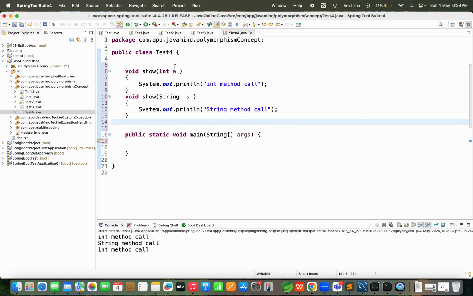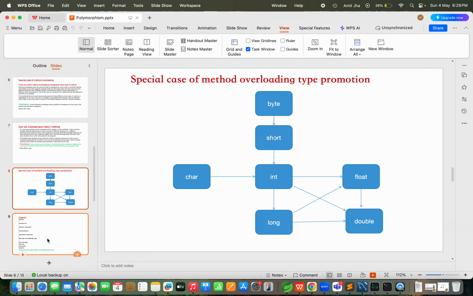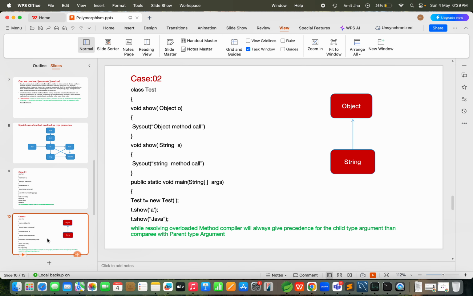You know one thing, right? If I am going to pass an object class, an Object o, and if I am going to pass a String s, you know very well that String is also a child class of the Object class.